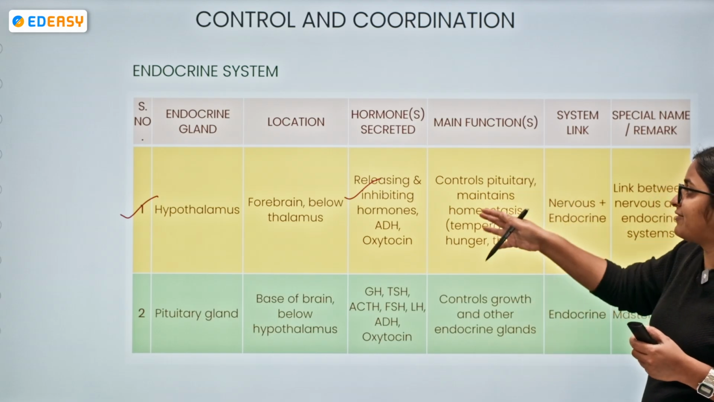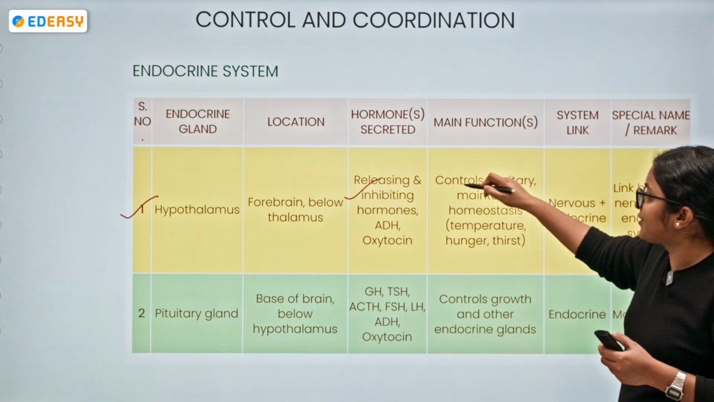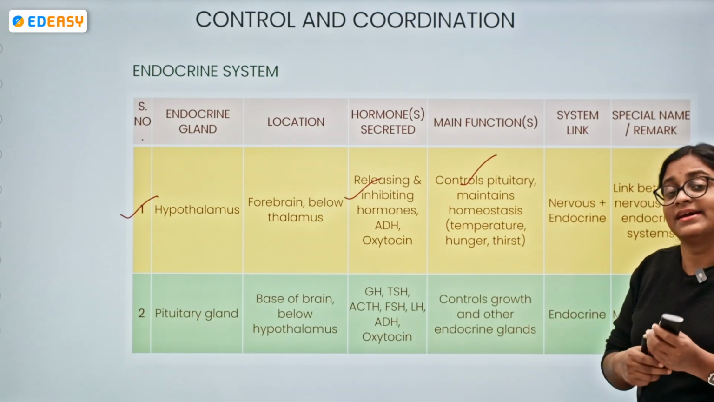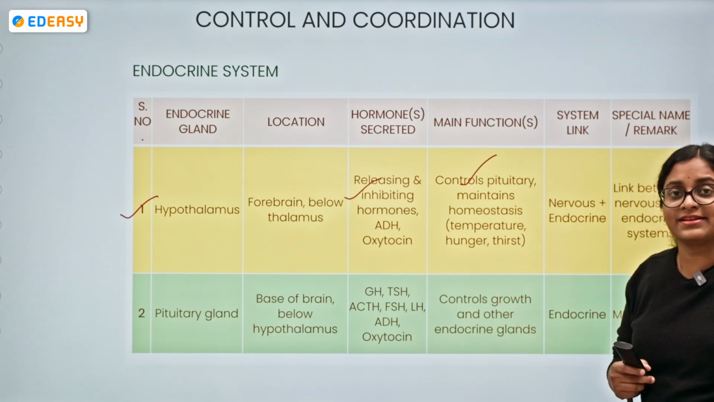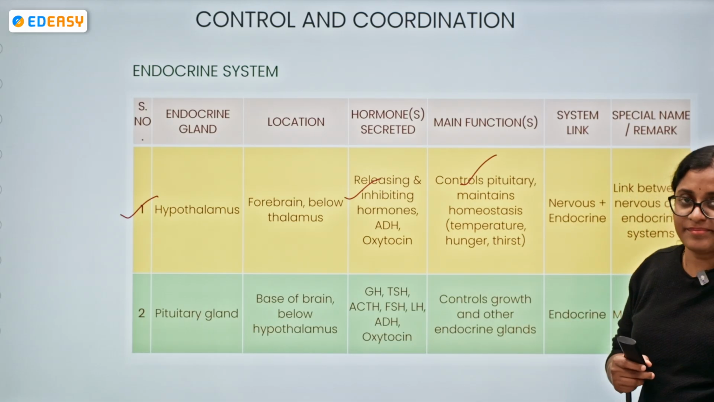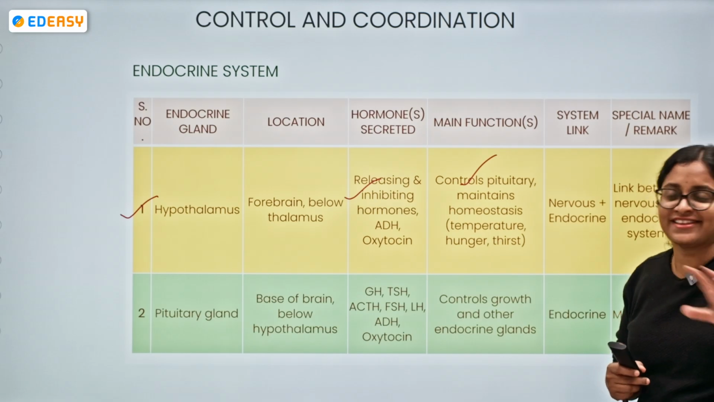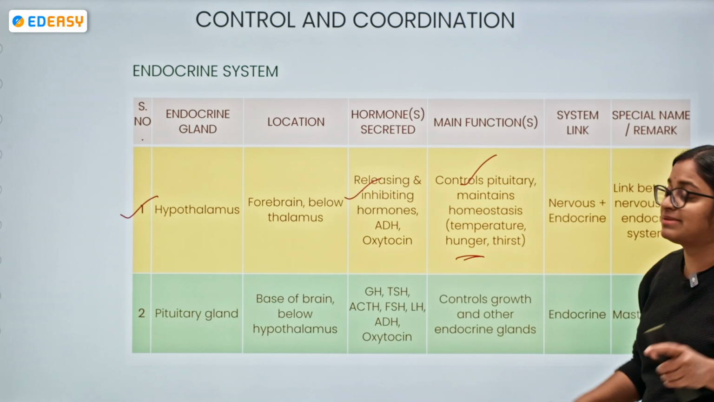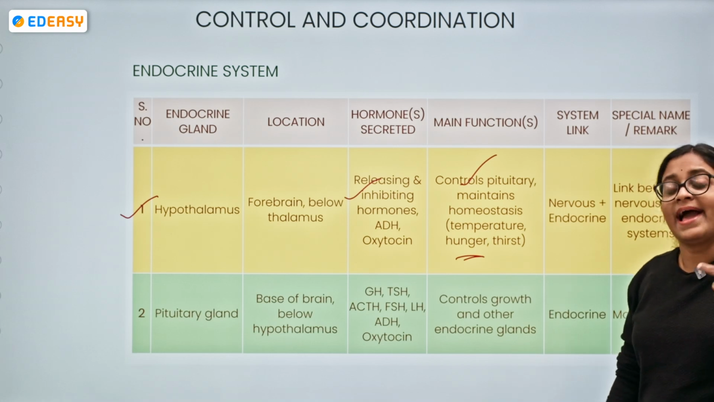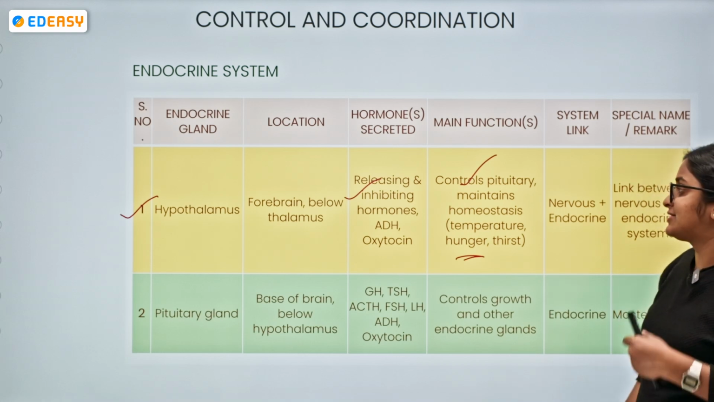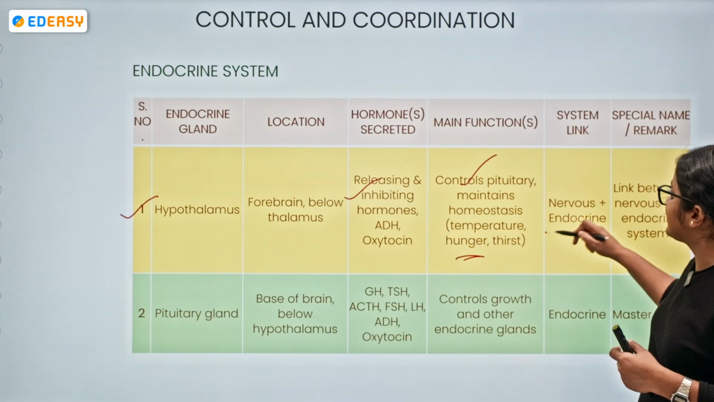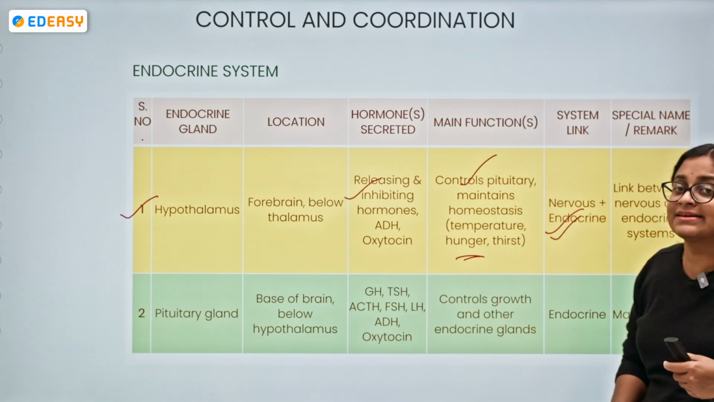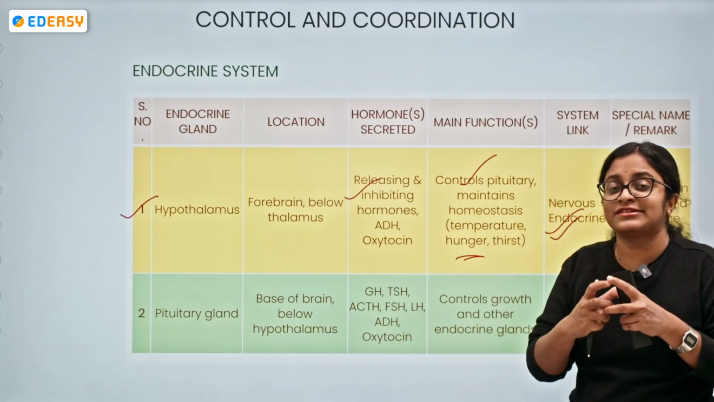So what will be the main function? It is controlling the pituitary, whereby it is helping in maintaining the homeostasis, like temperature, hunger, thirst, all the things will be under the control of this hypothalamus, being a part of the brain, and it also has secretions, and we can say it is acting as a connecting link between the nervous system and endocrine